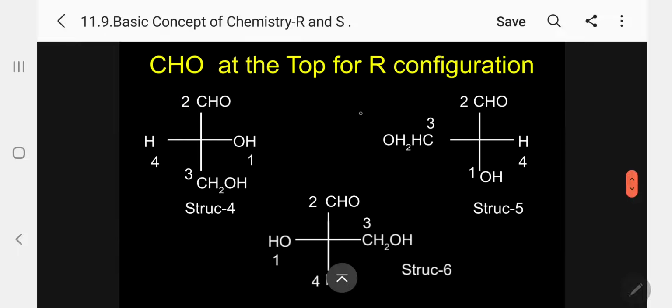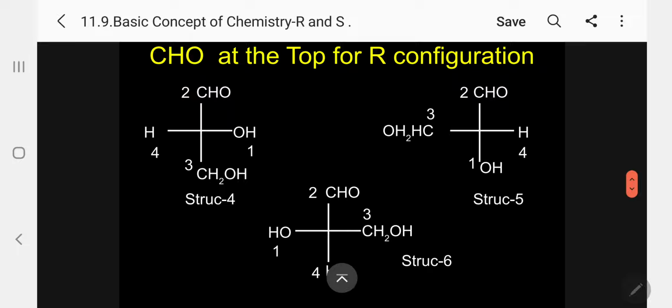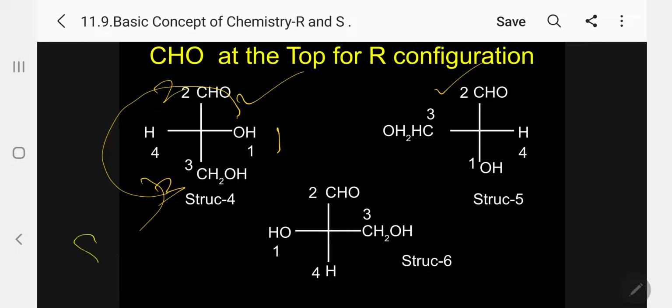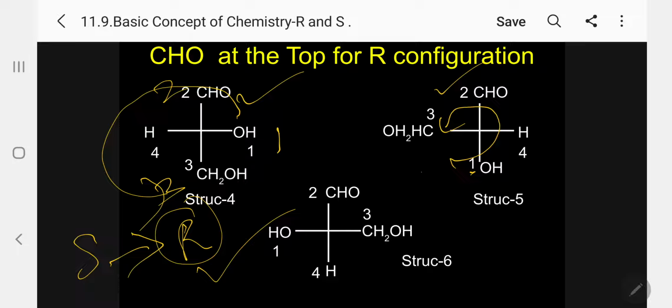Let me go for the next one. I will keep CH2OH at the top. 3 possible orientations. So let me take now 1, 2, 3. This is S, so fourth priority horizontal, so the real is R. Let me take here 1, 2, 3, S.